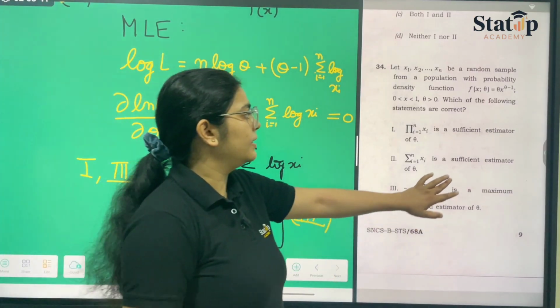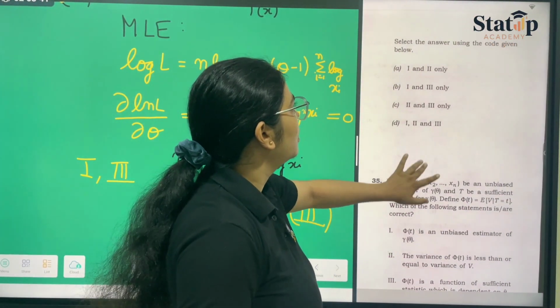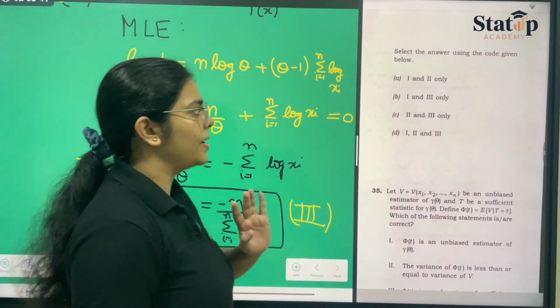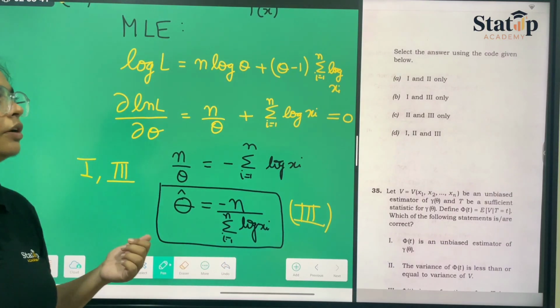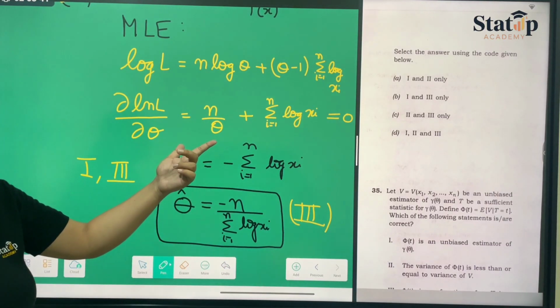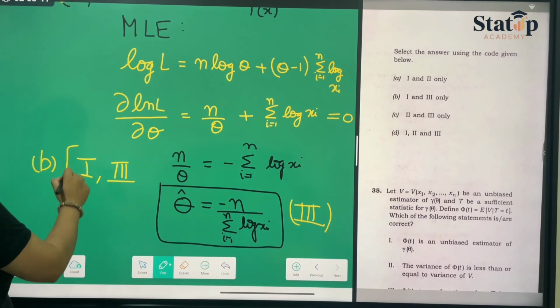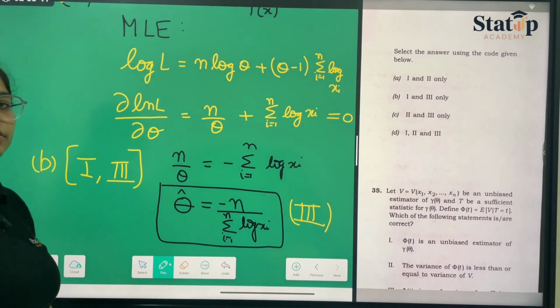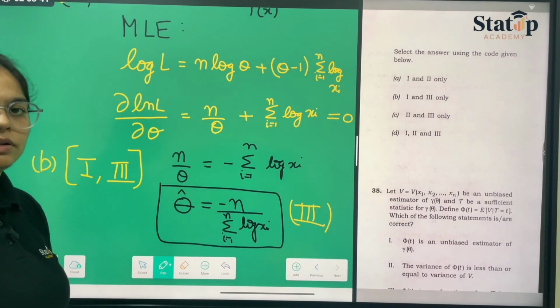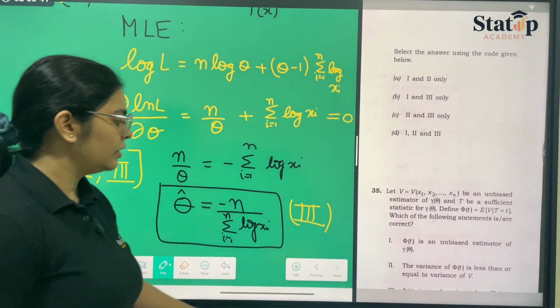Let us see if there is another equation given in the question. So there is no other equation given in the question, and we have to select the code for the correct answer. So 1 and 3 is option number B, which is the correct option for this question number 34. I hope that it is clear. We are taking it very slow.